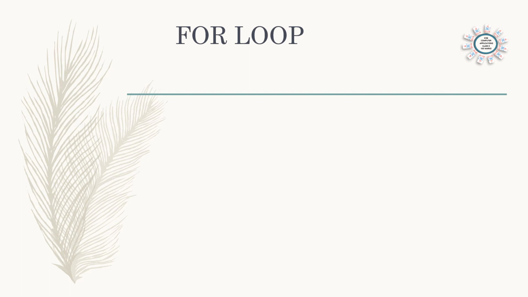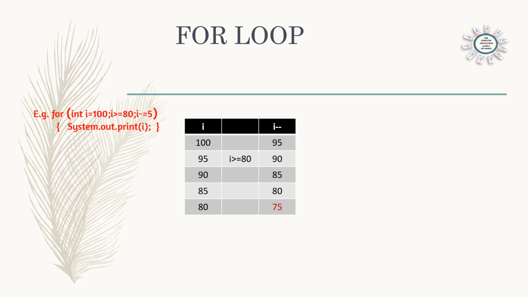Now we can understand the working of the for loop. So one example I am giving here, int i is equal to 100, i greater than or equal to 80, i minus is equal to 5. That means 100 to 80 with a difference of 5. We are printing, and System.out.println(i). That means the values of i will be printed. System.out.print, it is given System.out.print(i). So we can see how it is working. Here, its values are given here.